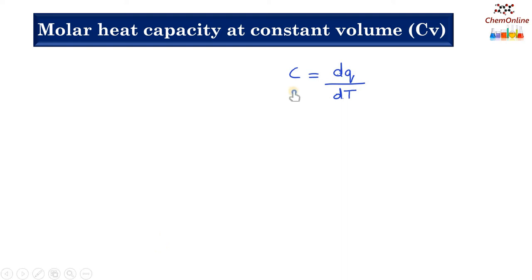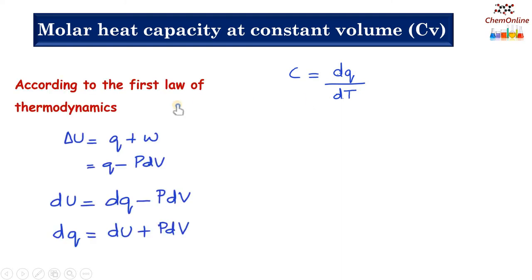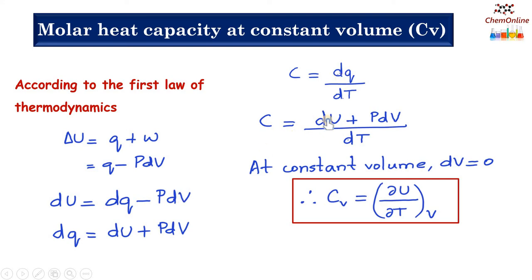We have seen that the heat capacity is generally represented as C equals dQ by dT. Now, according to the first law of thermodynamics, the change in internal energy delta U equals Q plus W, or Q minus P dV. So for a very small change in internal energy, we can represent this equation as dU equals dQ minus P dV, or dQ equals dU plus P dV. So since C equals dQ by dT, we can write the heat capacity equation as C equals, instead of dQ, dU plus P dV by dT.